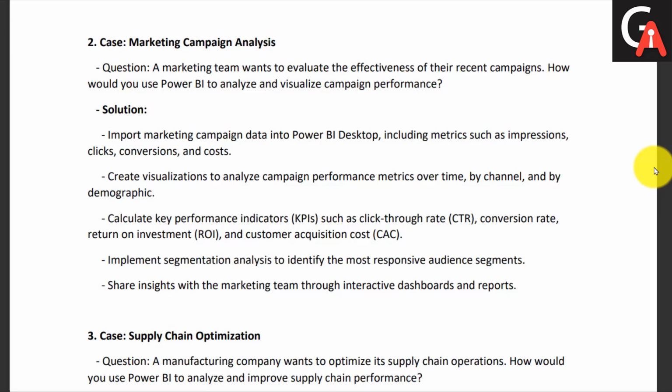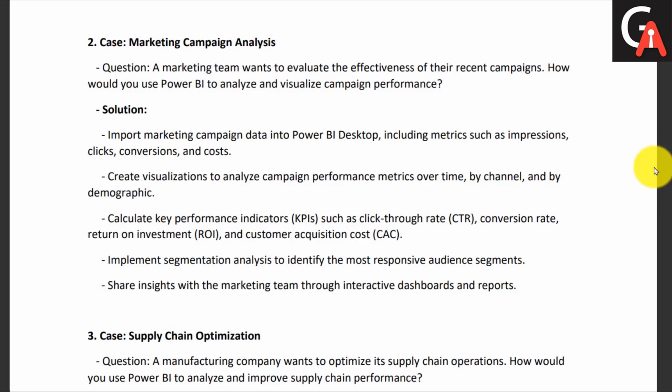Okay, then again we implement a segmentation analysis to identify the most effective audience and segments. For the segmentation analysis, it depends on your data. If your data contains those categories by default, then you can generally use those categories in your visualization and visualize what kind of audience and segments you will identify as your target audience.